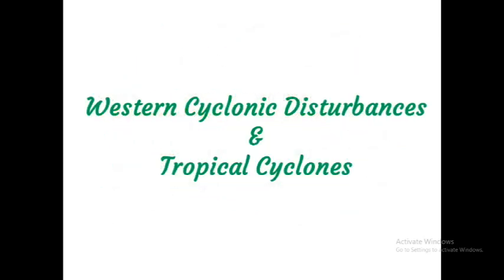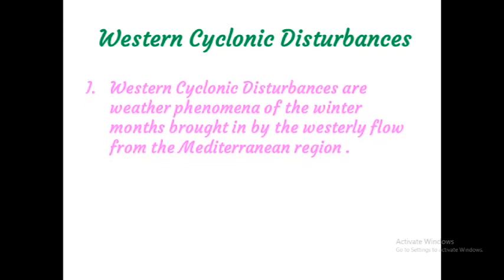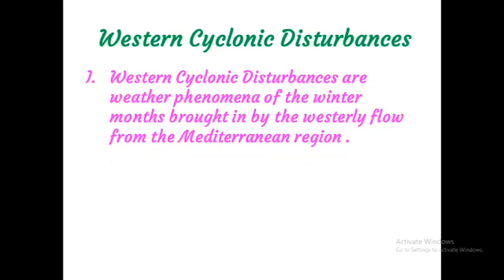Next, western cyclonic disturbances and tropical cyclones. First one, western cyclonic disturbances. The western cyclonic disturbances are weather phenomena of the winter months brought in by the westerly flow from the Mediterranean region.